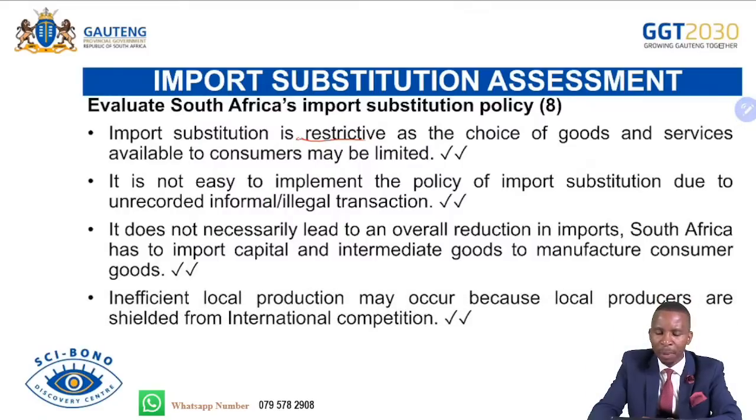Inefficient local production may occur because local producers are shielded from international competition. Since we are not facing that competition globally, we might face inefficiency in production, because the protection by the government gives us the advantage in the short run. However, we cannot easily grow as local businesses because we are not learning anything. Globally we are not very effective, due to the fact that the government is protecting us as local businesses.